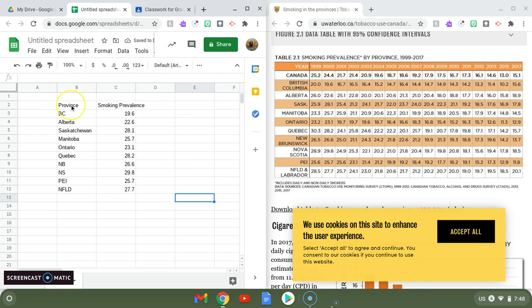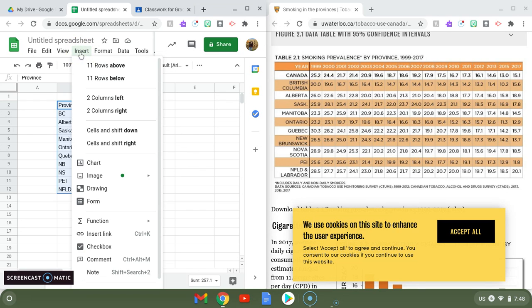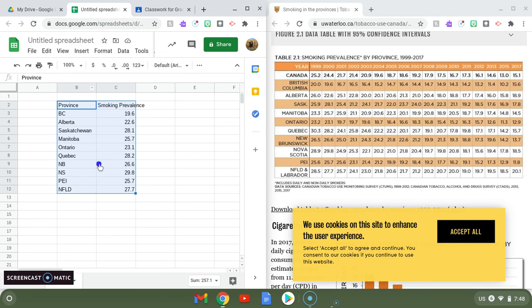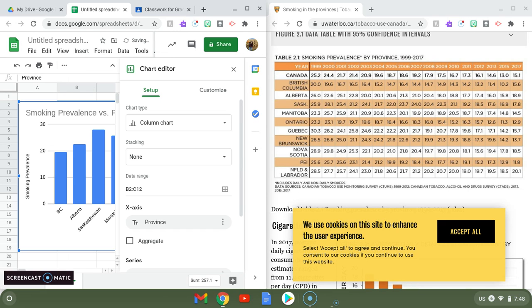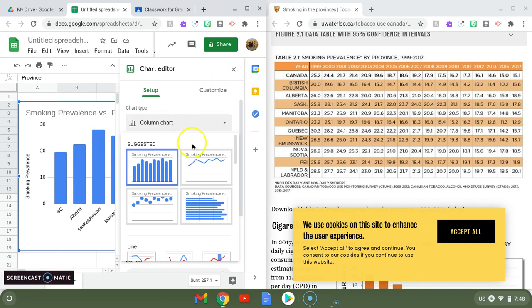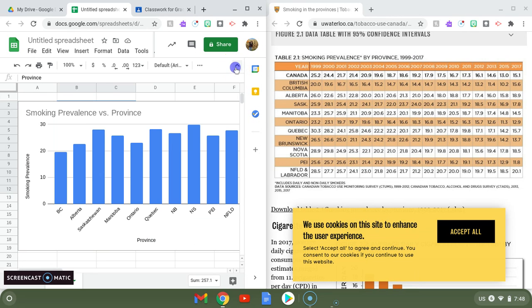The next step we're going to do is you're going to select all that data. And you're going to go up here to Insert, and you're going to hit Chart. Now, it'll automatically pick what kind of chart you need based on the information you gave there. So you'll see it picked a bar graph for me, which is exactly what I wanted. If you wanted to change it, you would just click here, and you could click on the line chart, scatter chart, bar chart, but sideways. That's also okay. So if you look here, we have all the data that we wanted.